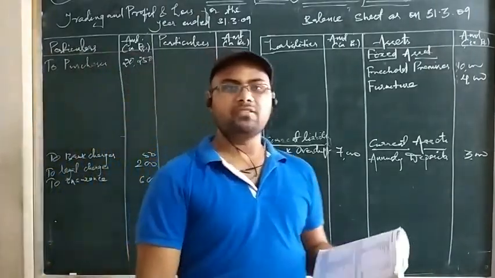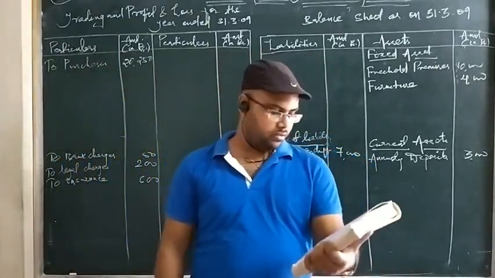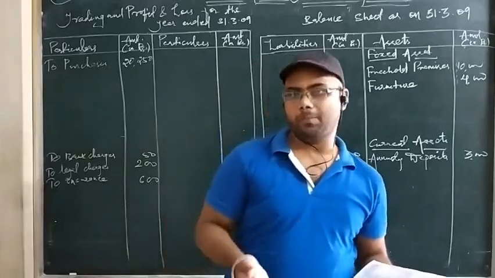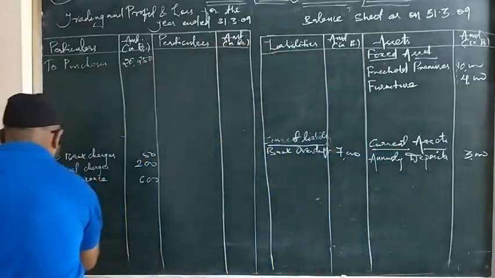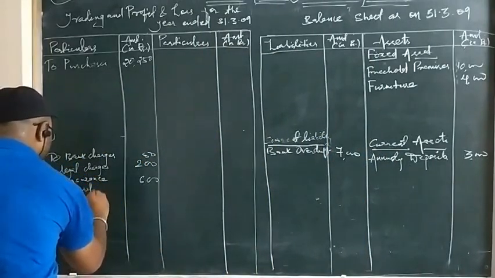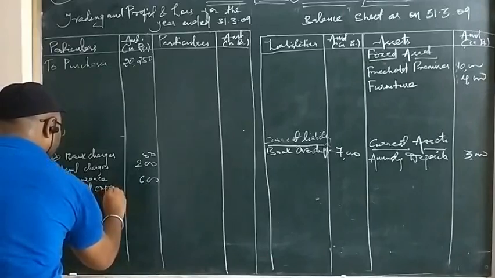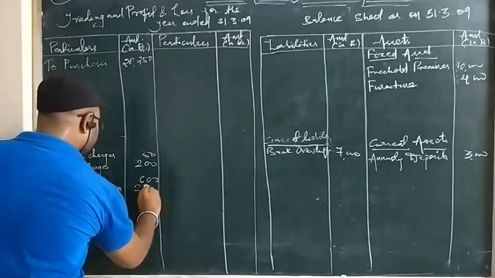Okay, next, general expenses. General expenses are supposed to be the indirect expenses because it is not mentioned for what purpose. Okay, so general expenses will be taken into profit and loss account. So write here general expenses. So general expenses is of 2,900.